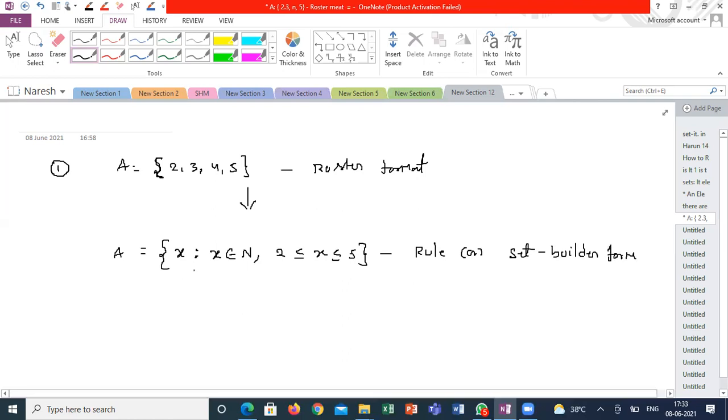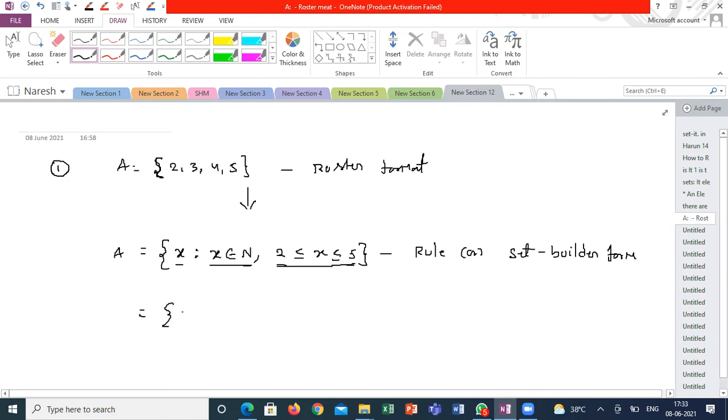See, here I am giving a statement in the form of a rule. x is an element in the set and x belongs to N, and as well as x is restricted from 2 to 5 only. What are the elements you are writing? It should satisfy both conditions. x should be a natural number and also x should start from 2 and end with 5. That means all the natural numbers between 2 to 5 form the set.